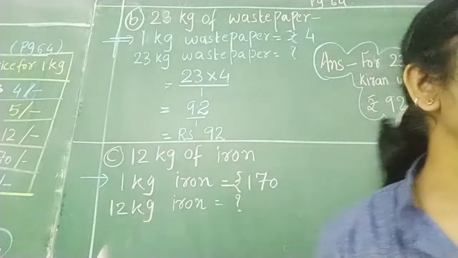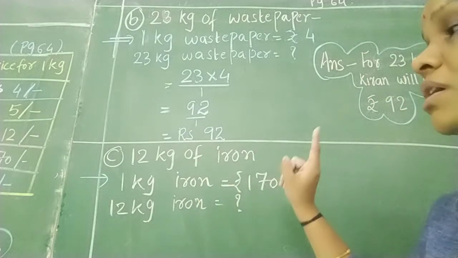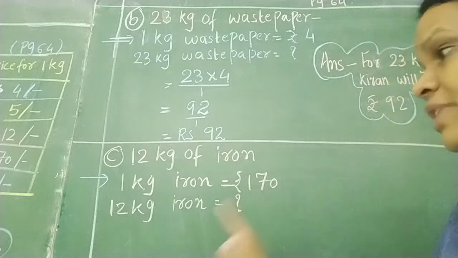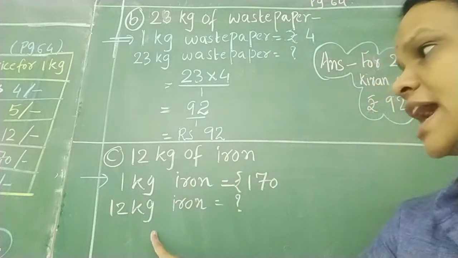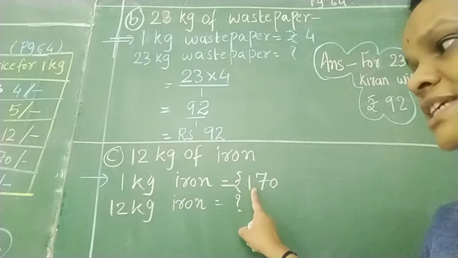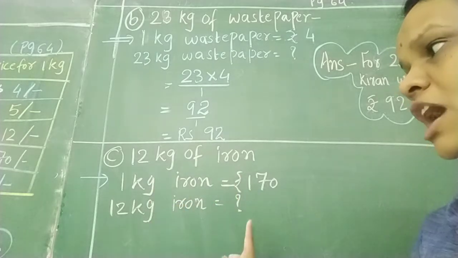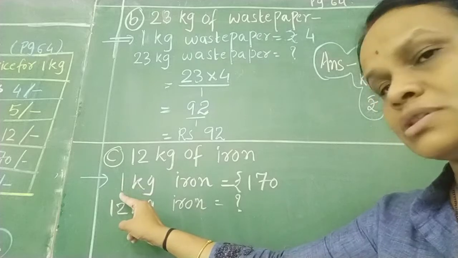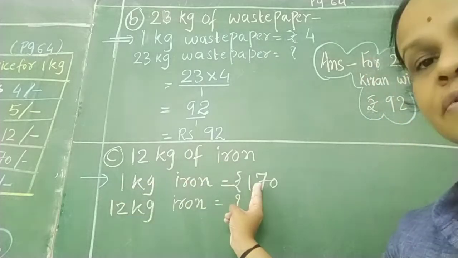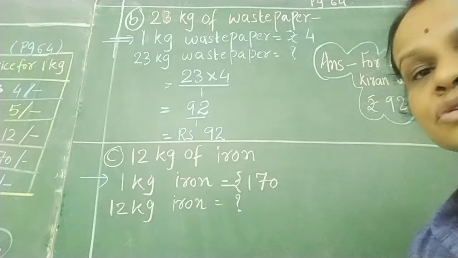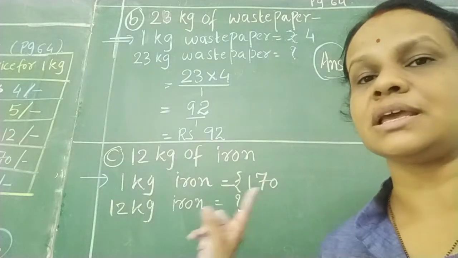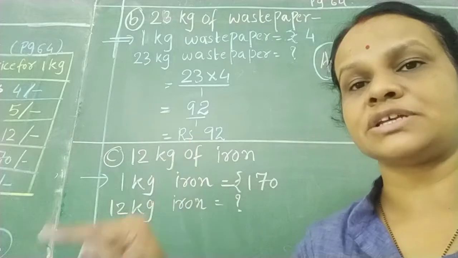We have to find out how much she will pay for 12 kg iron. So for 1 kg rupees 170. Information is given for the 1 kg and asking for the 12 kg. So what we have to do? We are always doing multiplication in this situation. Cross multiplication we are doing.